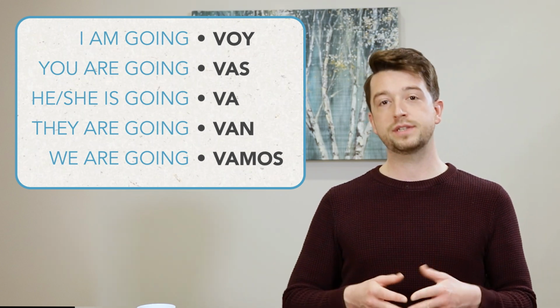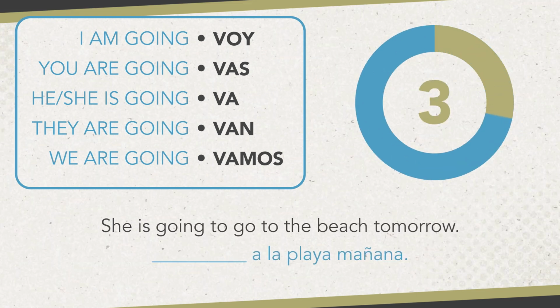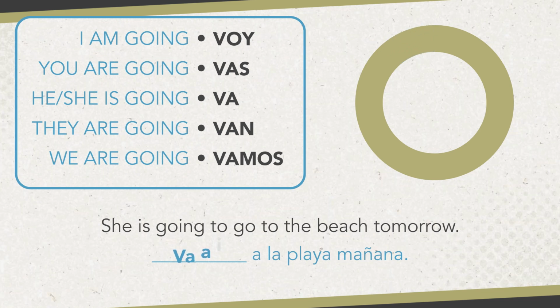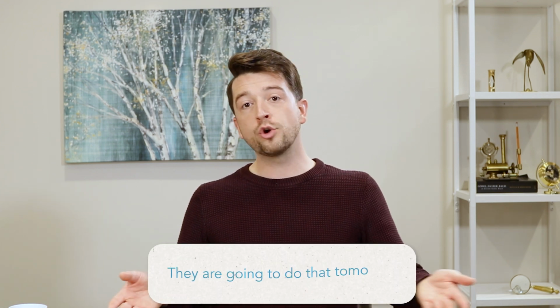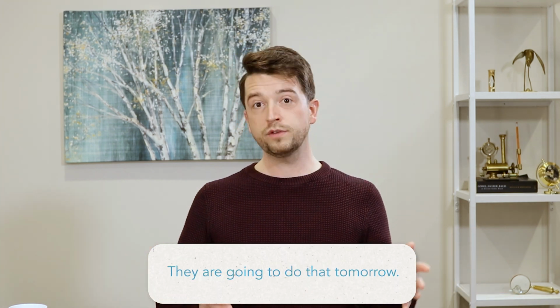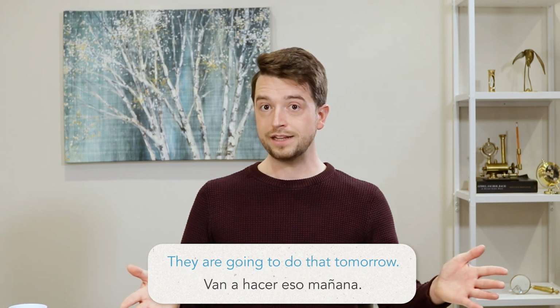So how do you think you would say this? She is going to go to the beach tomorrow. Va a ir a la playa mañana. And the great thing about this structure is that just like in English, you can actually do this with any verb in Spanish to put it in the future. Let's say you want to say, they are going to do that tomorrow. The word for to do is hacer. So this would be, van a hacer eso mañana.